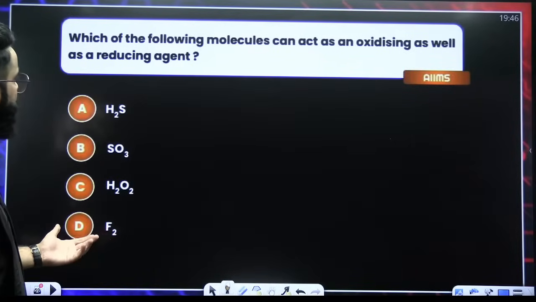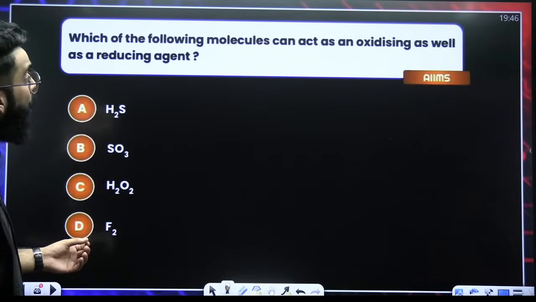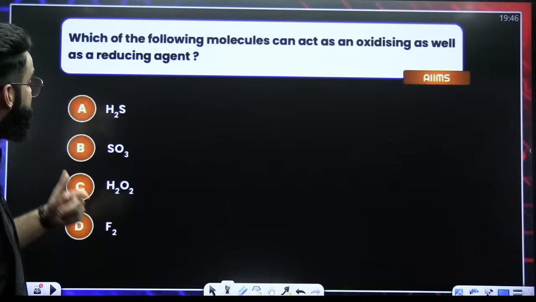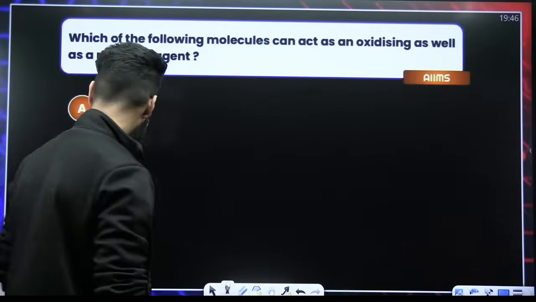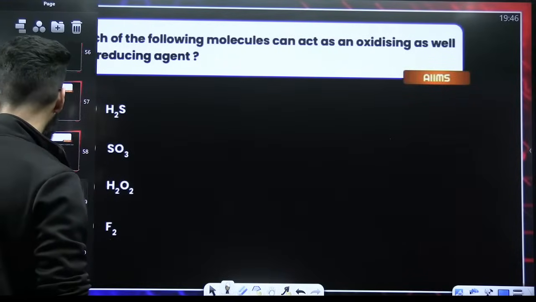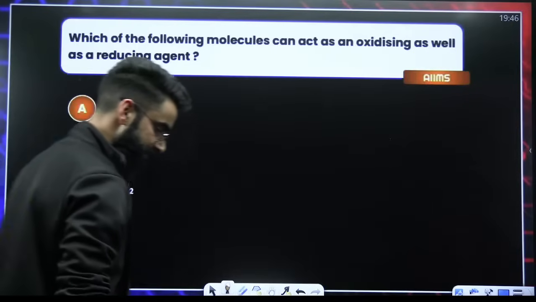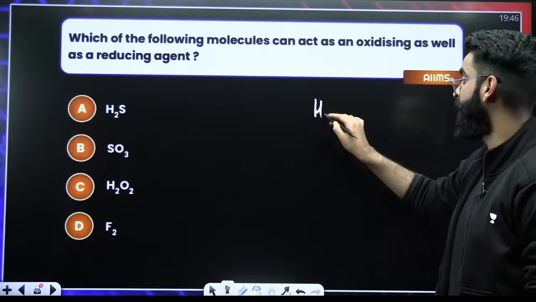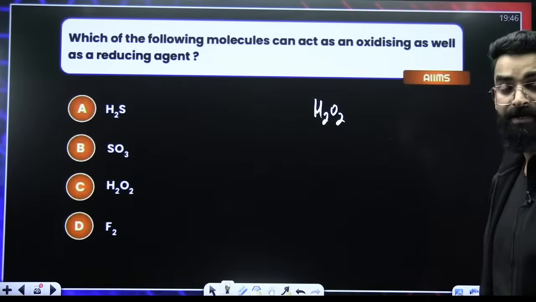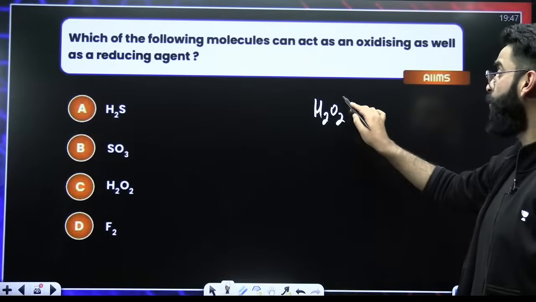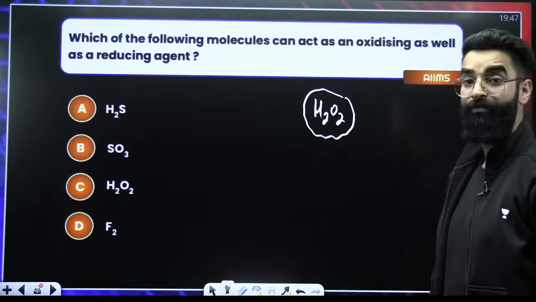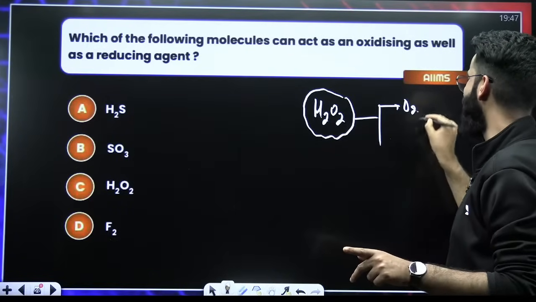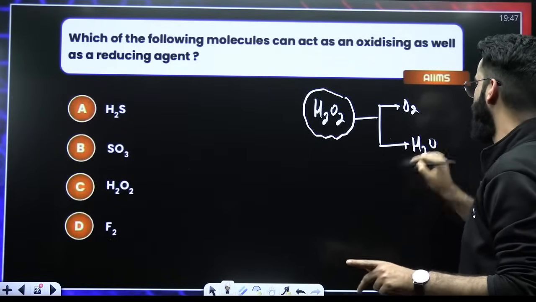All right, look at this question. Which of the following molecule can act as oxidizing as well as reducing agent? My dear students, if you remember your H2O2, it is a compound which shows dual nature. Sometimes it gets converted into O2, and in some other reaction, it gets converted into water.